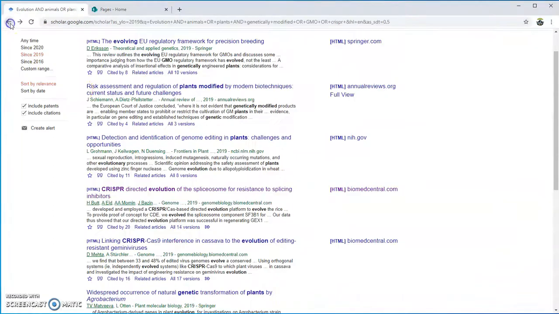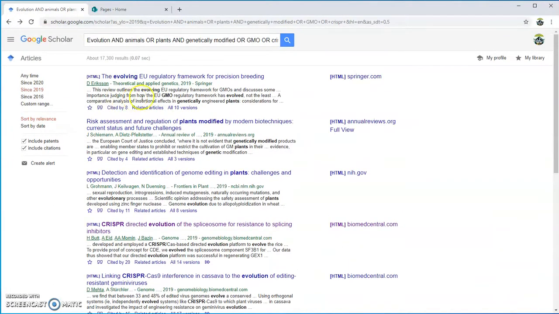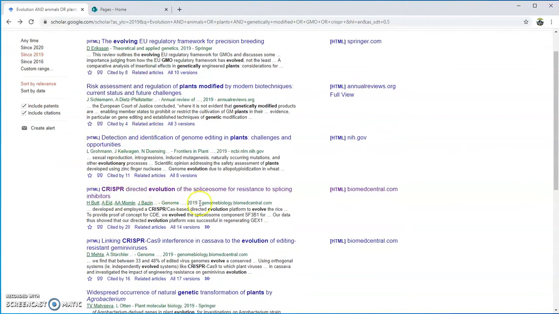Okay. Also, what it can also do here, let's say this is a really good article. Okay, it came out in 2019. Let's say that I found this really informational and helpful, but it wasn't exactly what I'm looking for. There's a little button here that says cited by 20. That means 20 other people have other articles that actually cited this article, I mean have used this article to write their own journal article.